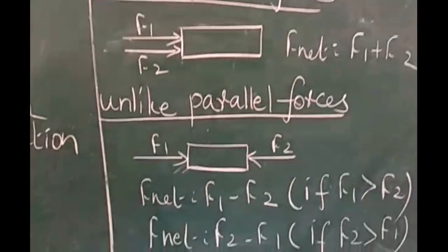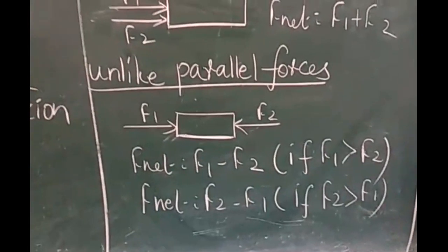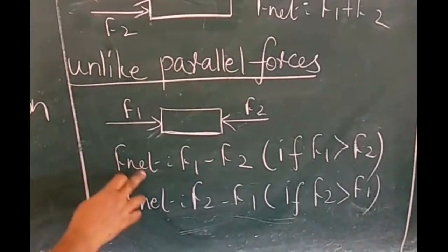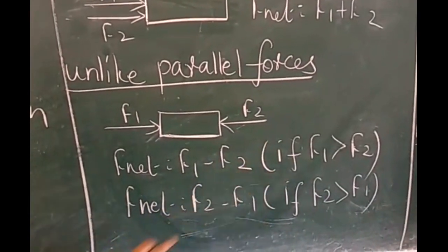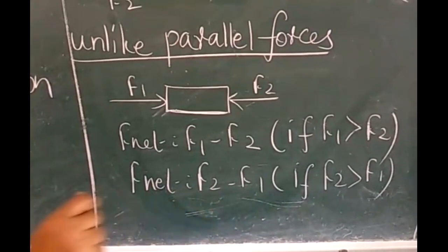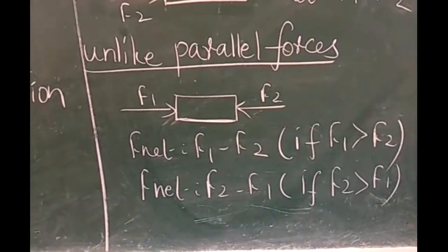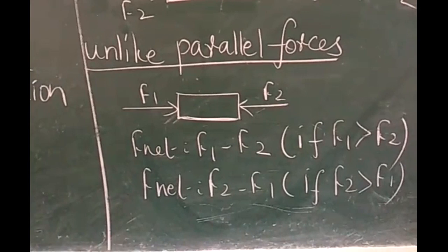Unlike parallel forces, the forces F1 and F2 act in opposite direction. The net force is equal to F1 minus F2 if F1 is greater than F2. Next, F2 minus F1 if F2 is greater than F1. It is given in your book, page number 4.